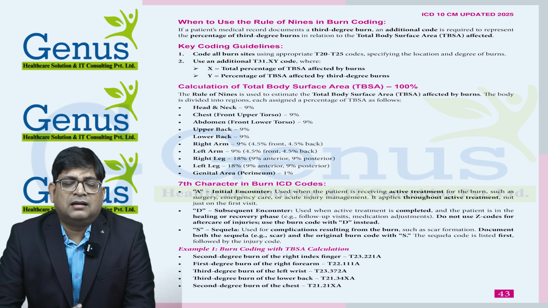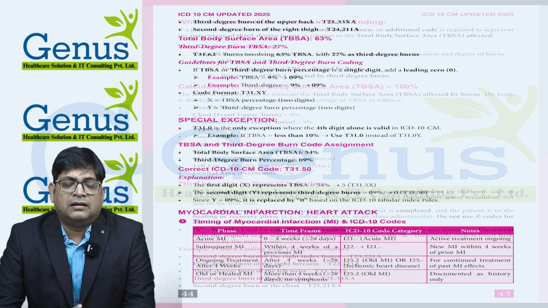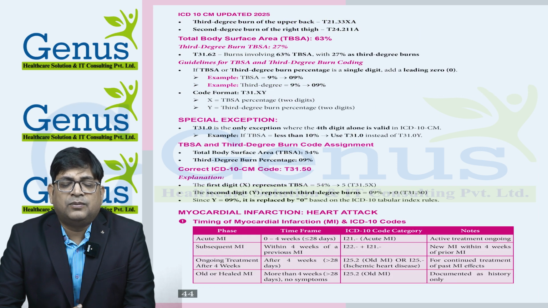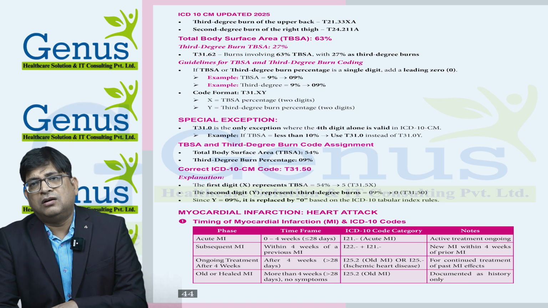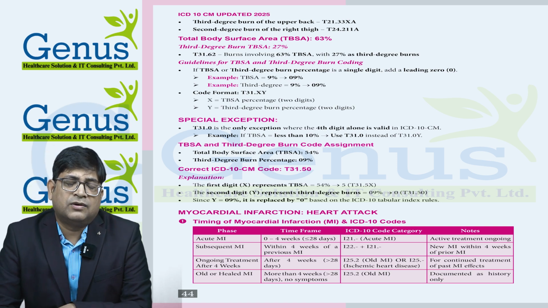Then 3rd degree burn of the left wrist, T23.372A. 3rd degree burn of the lower back, T21.34XA. 2nd degree burn of the chest, T21.21XA. 3rd degree burn of the upper back, T21.33XA, and 2nd degree burn of the right thigh, T24.211A. So once we are done with all the codes, then we need to ask a question of ourselves.